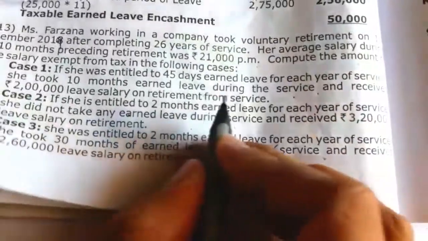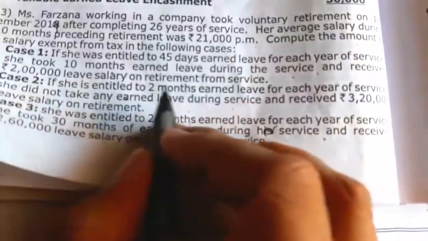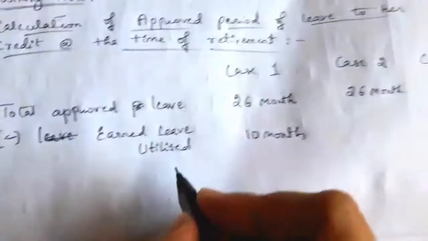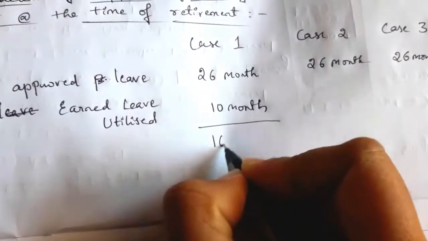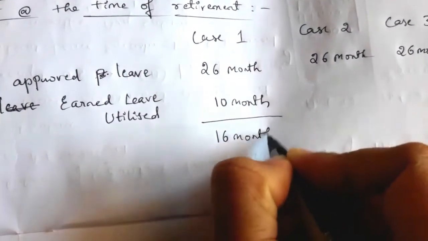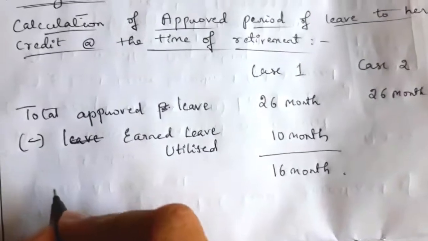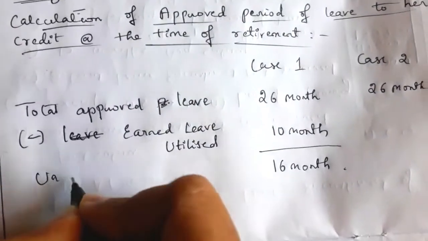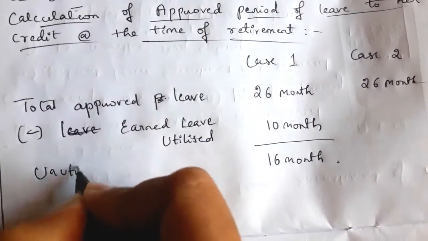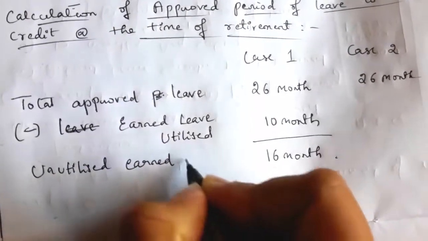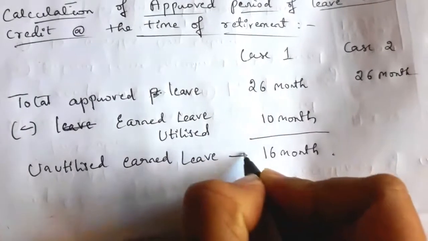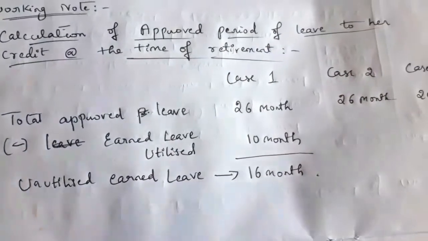She took 10 months earned leave and received 2 lakh at the time of retirement. So balance how much? 26 minus 10, that is 16 months is unutilized. So unutilized earned leave is 16 months.